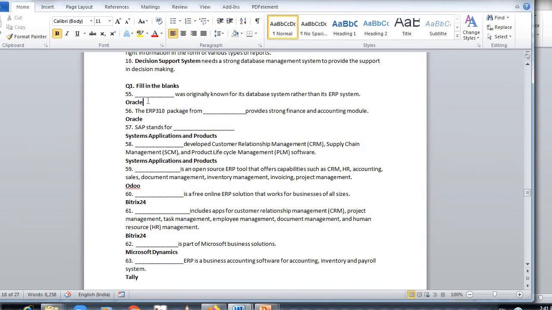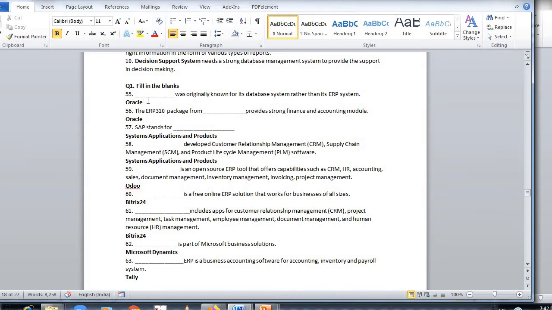Here is the fill in the blanks. Dash was originally known for its database rather than its ERP system. Answer is Oracle. The ERP 310 package from Dash, Oracle, provides strong finance and accounting module. SAP stands for Dash, System Application and Products. Dash develops customer relationship management, supply chain management, and product life cycle management, PLM software. Answer is SAP, that is System Application and Product.